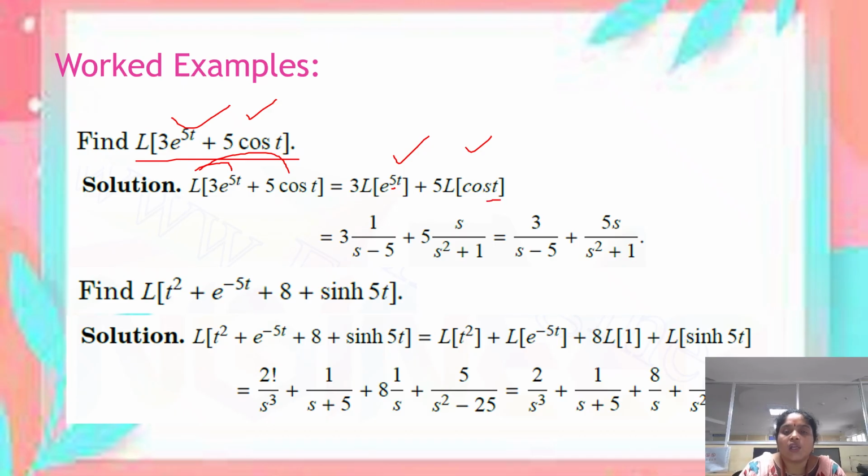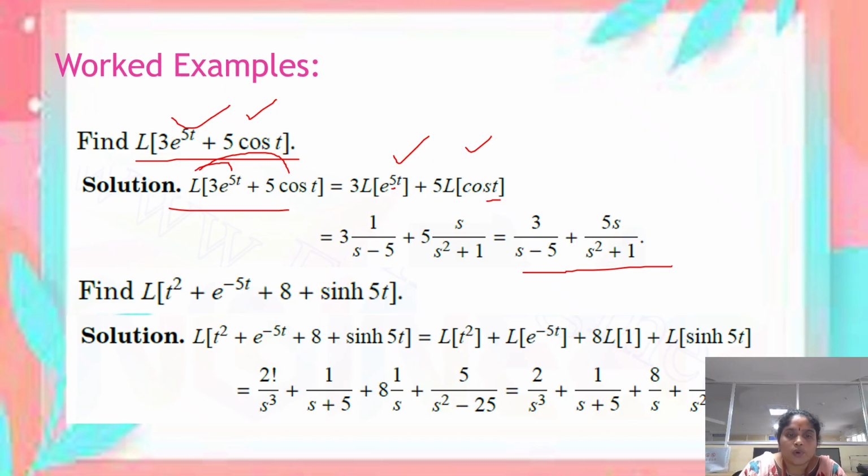Here a is 1, so the result becomes s by s square plus 1. Therefore, the solution for this problem is 3 divided by s minus 5 plus 5s divided by s square plus 1.